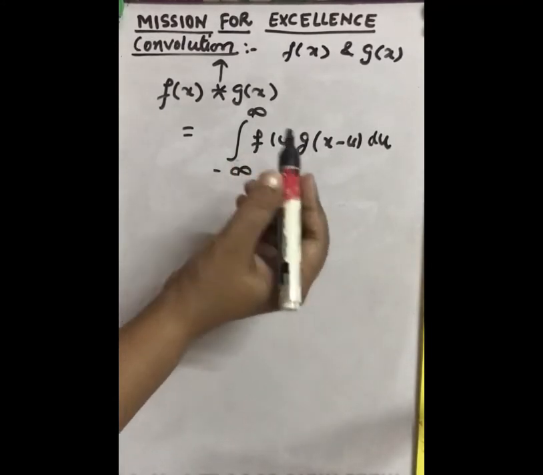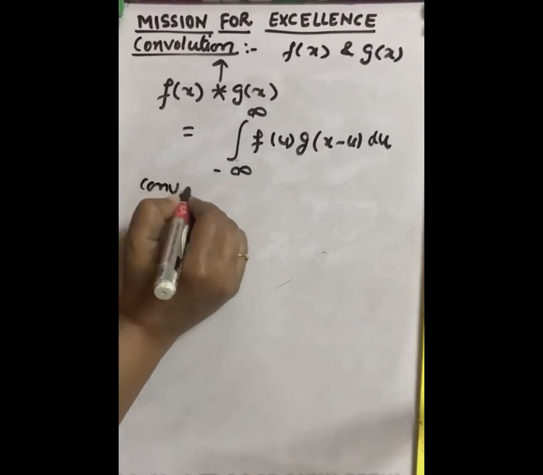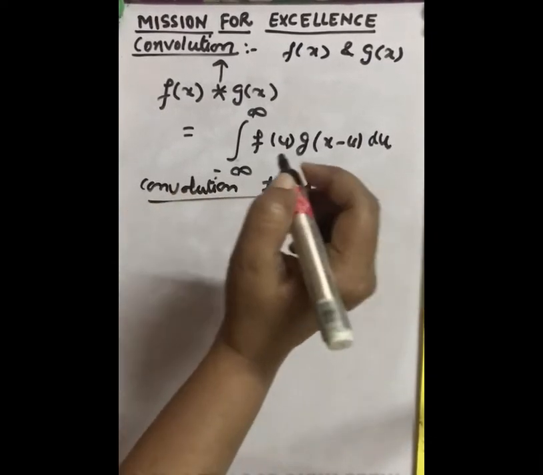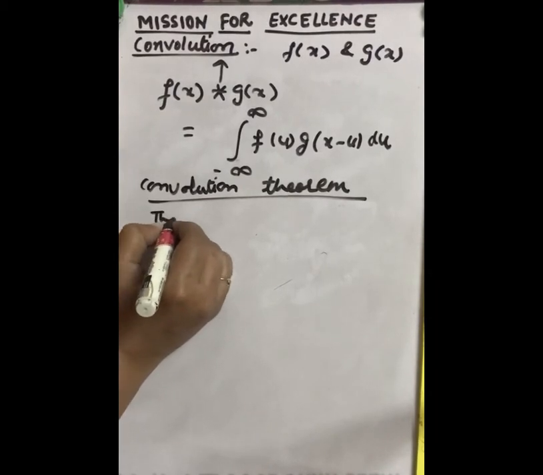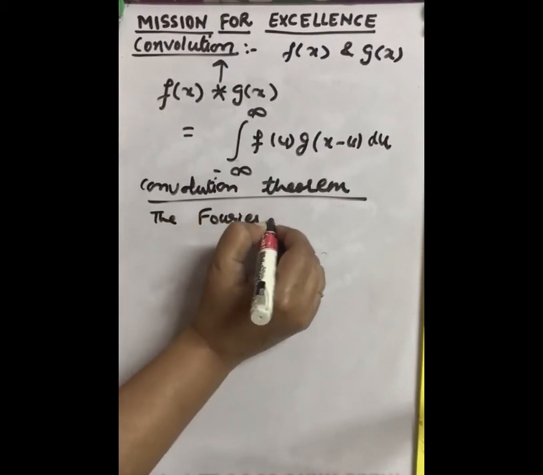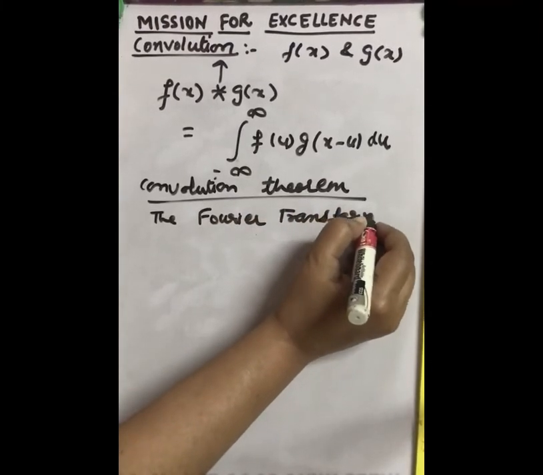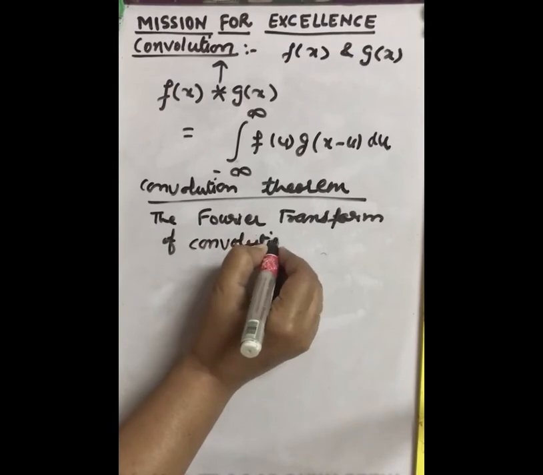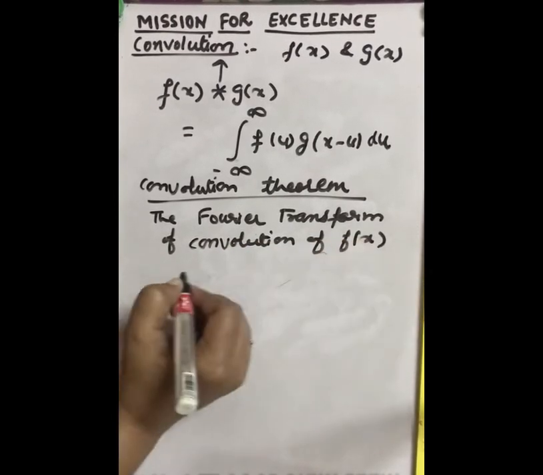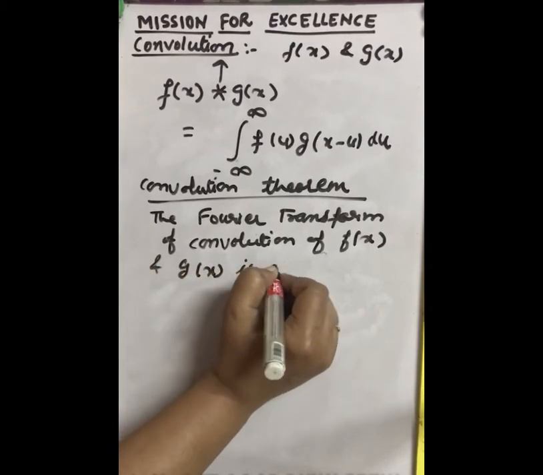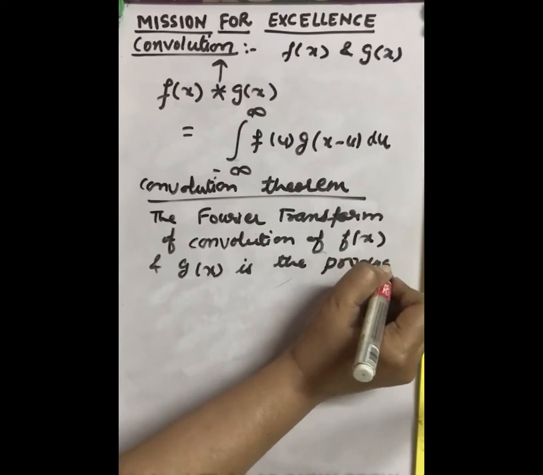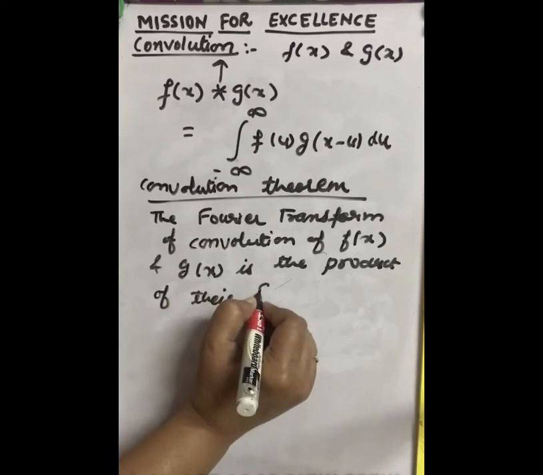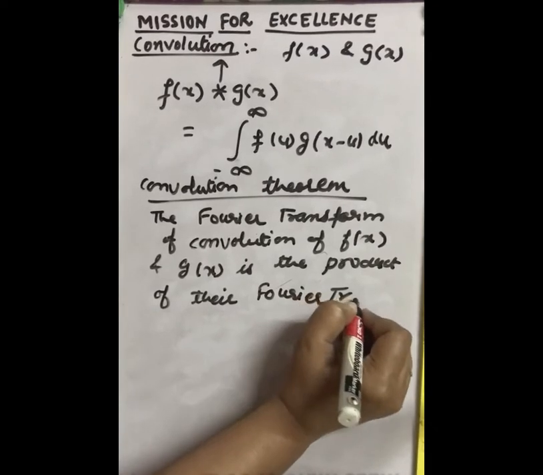So now let us do the convolution theorem for the Fourier transformation. It states that the Fourier transform of the convolution of two functions f(x) and g(x) is the product of their Fourier transforms.